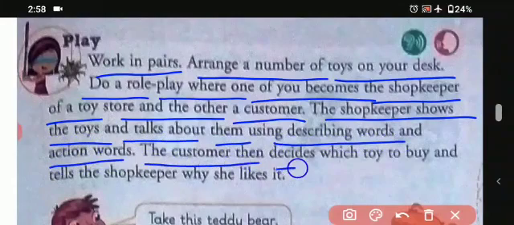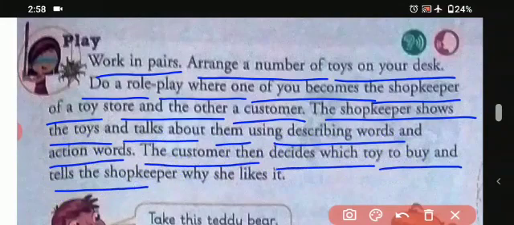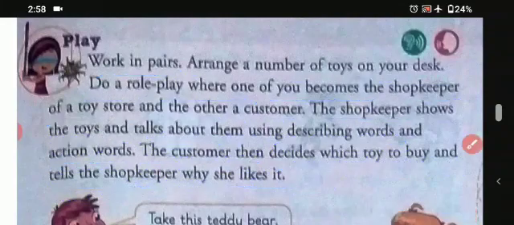The customer then decides which toy to buy and tells the shopkeeper why she likes it. So students, here is some kind of play we will be doing. In this we have to arrange the toys on the table, and then we have to use the words which describe the toys, and then we have to understand what it is we are talking about. Let's begin.